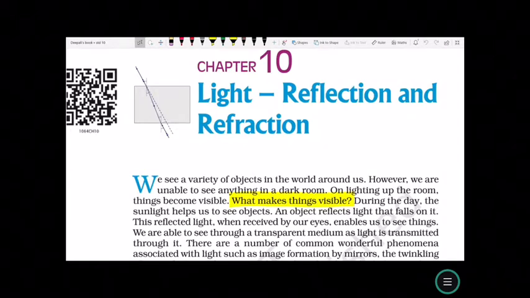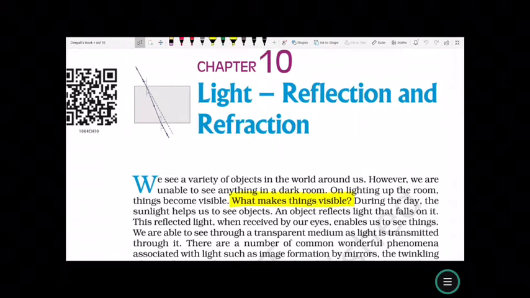We see a variety of objects in the world around us. However, we are unable to see anything in a dark room. On lighting up the room, these become visible. What makes light visible? What makes things visible?